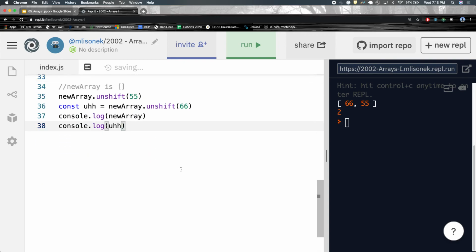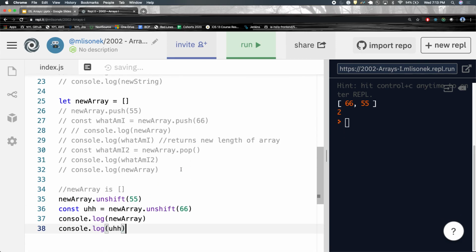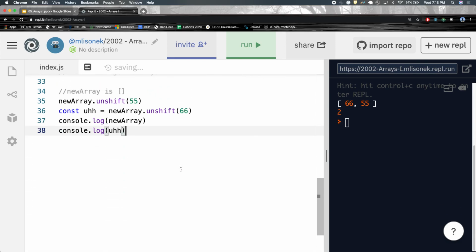Empty array. So new array is empty array, right? It's just at the top, underneath this commented code. New array is empty array. So I'll put this here so you guys know. New array is empty array. I unshift 55 on there, and then I unshift 66 on there. So we got 66 and then 55. Does that make sense? Do you want me to stop using numbers? Do numbers confuse you? Okay.